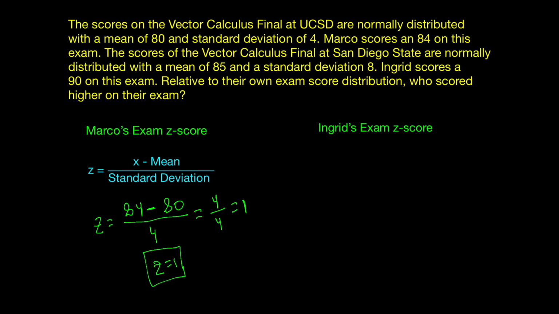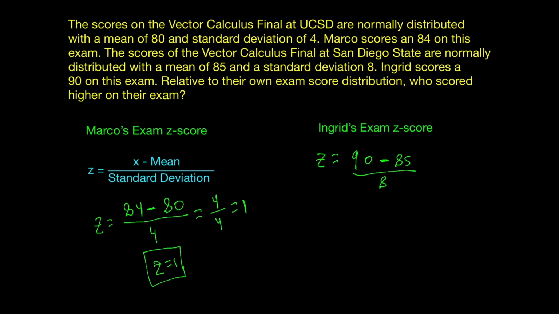Now let's go ahead and calculate Ingrid's z-score. So on her exam, she scored, I believe, a 90. So we're going to get 90 and subtract the mean. On her exam, the mean was an 85. And we're going to divide this by the standard deviation. Her standard deviation for her test was an 8.